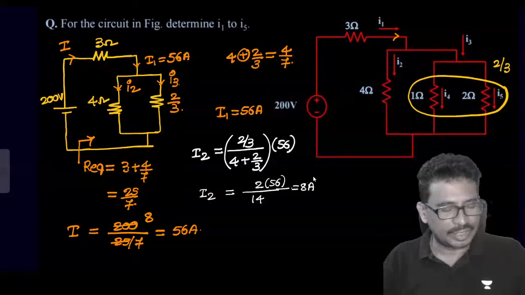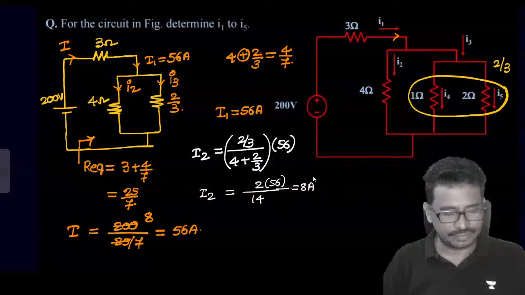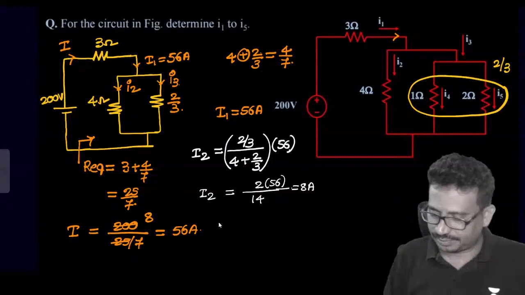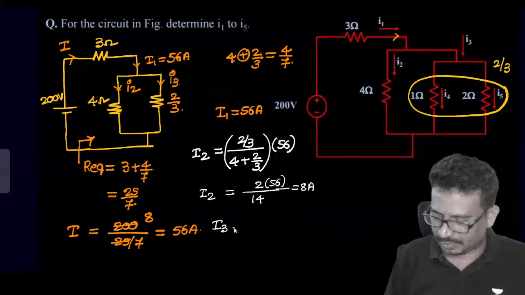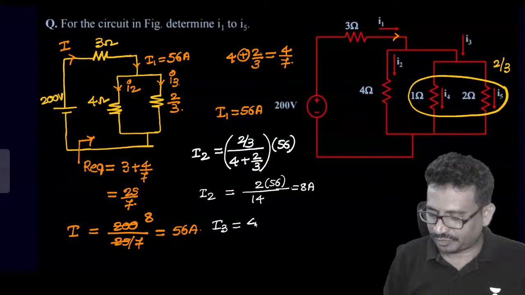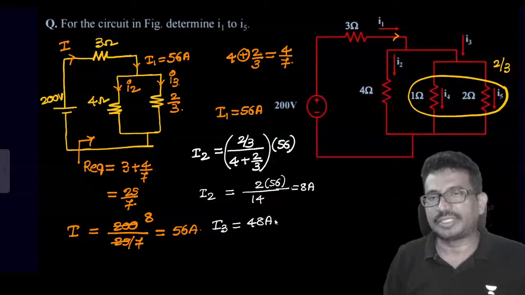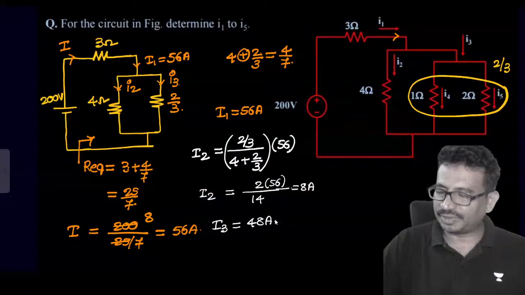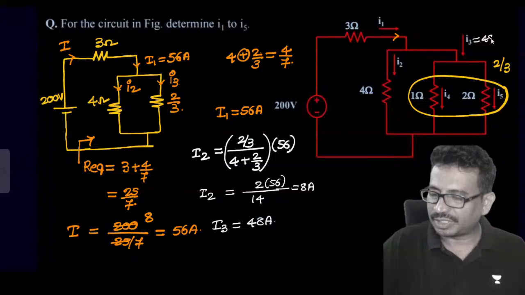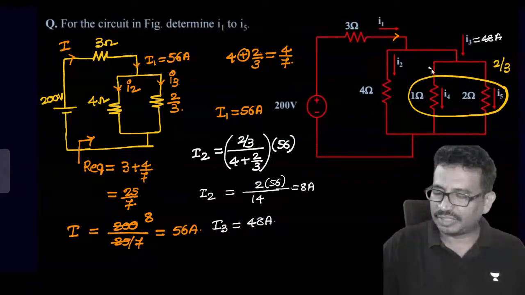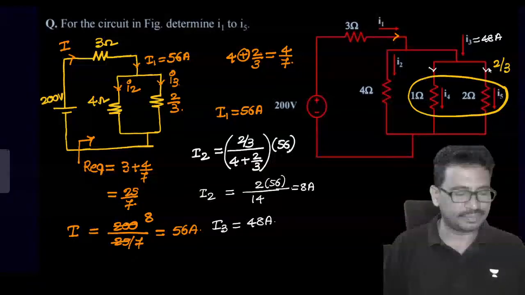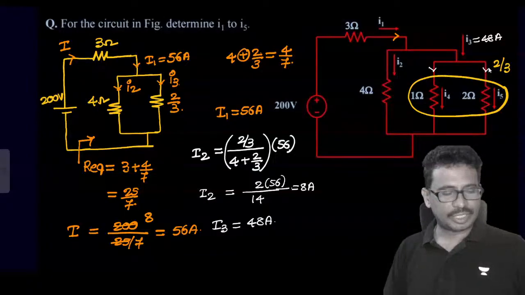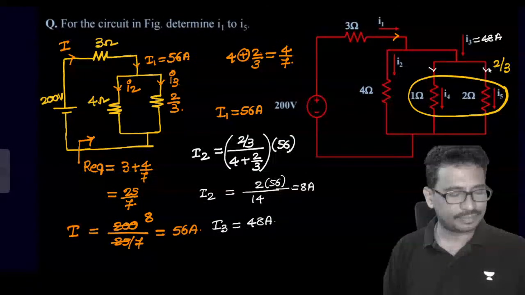If this is 8, now you can get this I3 value how much now? How much is I3 value? So this value is equal to 48 now. 48. Check it. Next, now we need to find the I4, I5 we need to get now. This current we got it as a 48. Now the current will divide here and here will divide. So let's find this I4 and I5.